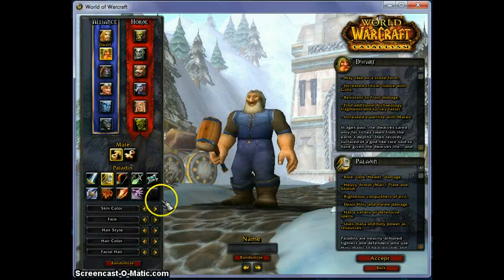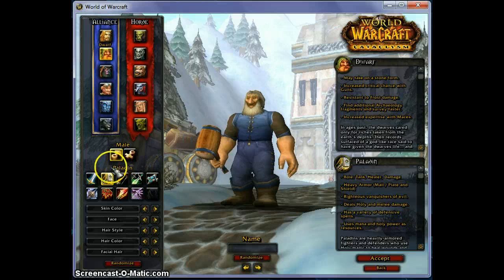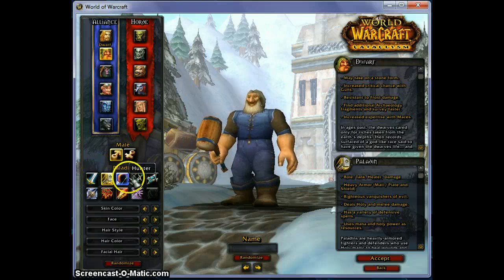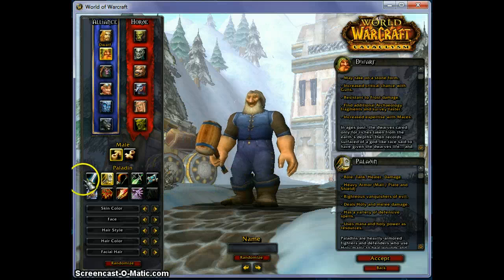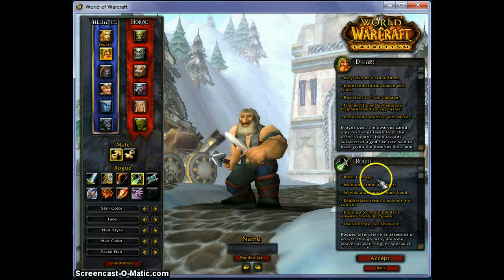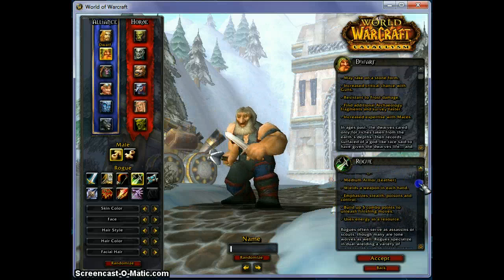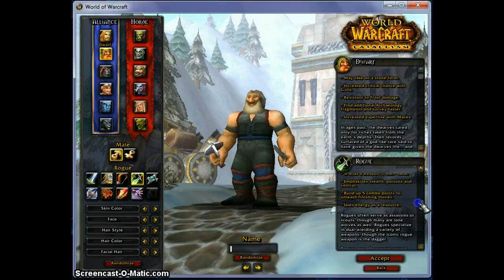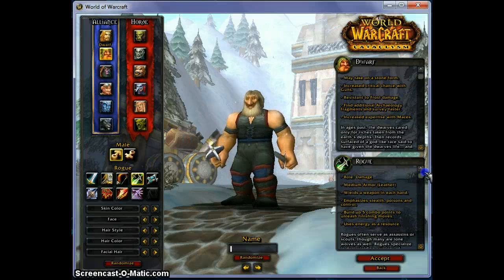This is the next big important decision that you're going to make. Choosing your class is very important because class determines how you play the game, your style of gameplay. So be sure to look through these different options, and as you click through them, for example from warrior to paladin or to hunter or to rogues, be sure to look at this box here, because this box is going to explain the basic mechanics or how this particular class works.